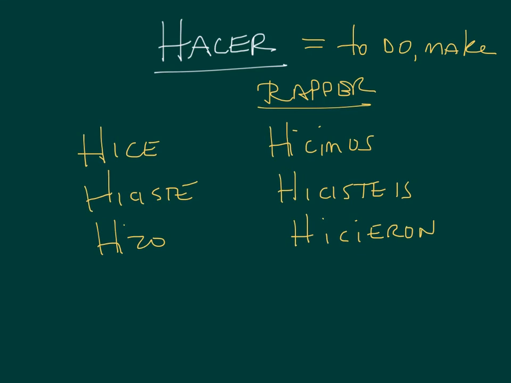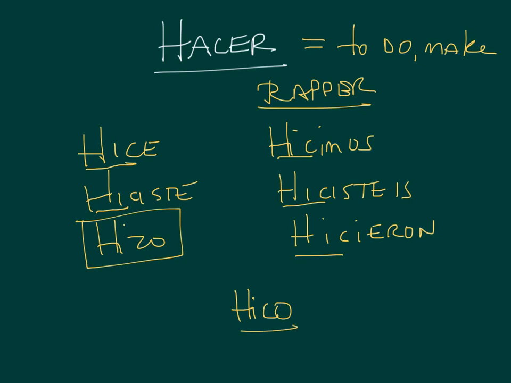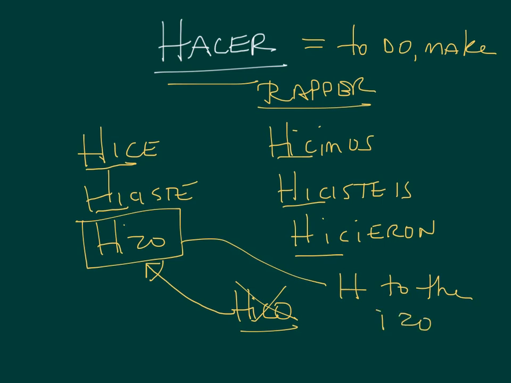This verb's a little bit different from the other ones in that you notice that most of the conjugation starts with HIC, HIC, HIC, HIC. The one of the 6 that's really different is this one, hizo. The reason for that, again, is taking a look at our combination of letters. If I started this one with HIC and put an O, I get hico, because that C before the O is a hard sound. We can't do that. So we need to fix that, and that C becomes a Z, and that's why this one is hizo. We call this one a wrapper verb because hizo is like H to the IZO. So it's a wrapper verb, hizo, H to the IZO.